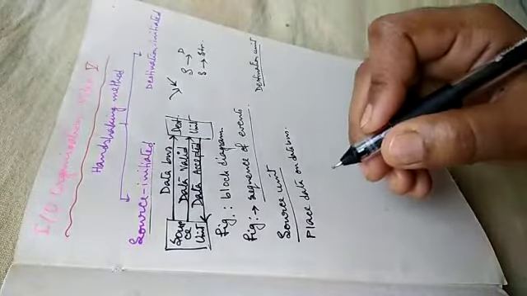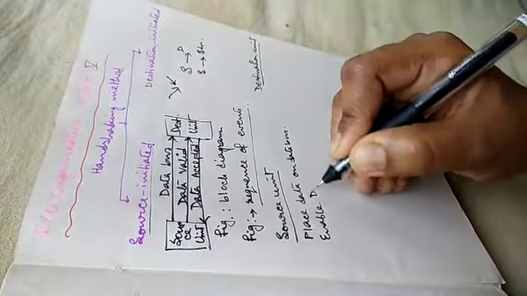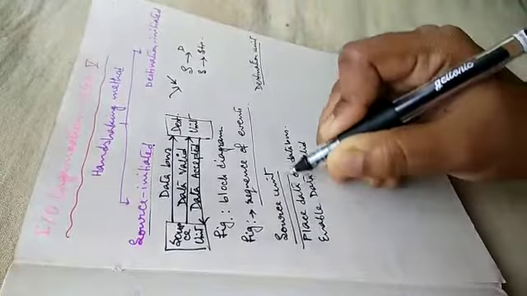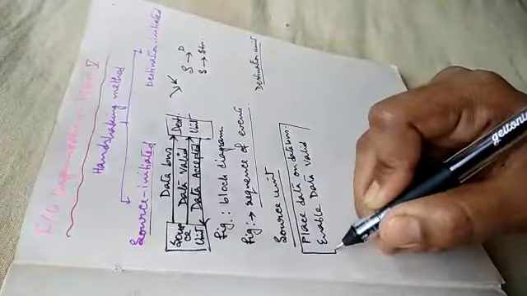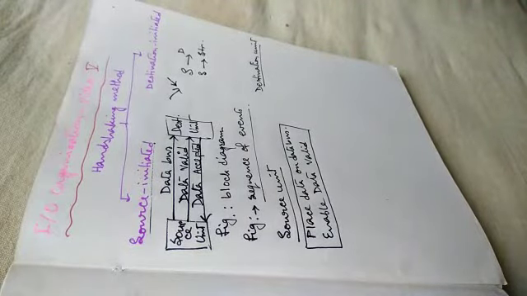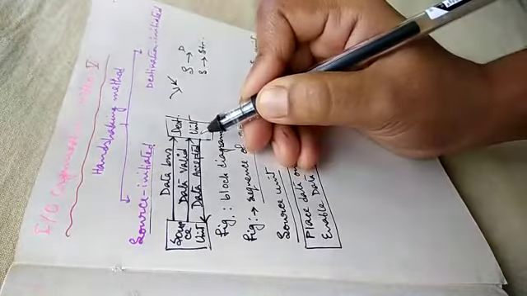Then what does it do? It enables data valid. This is the initial state. Then what is to be done? Destination unit accepts data from data bus and it sends data accepted.